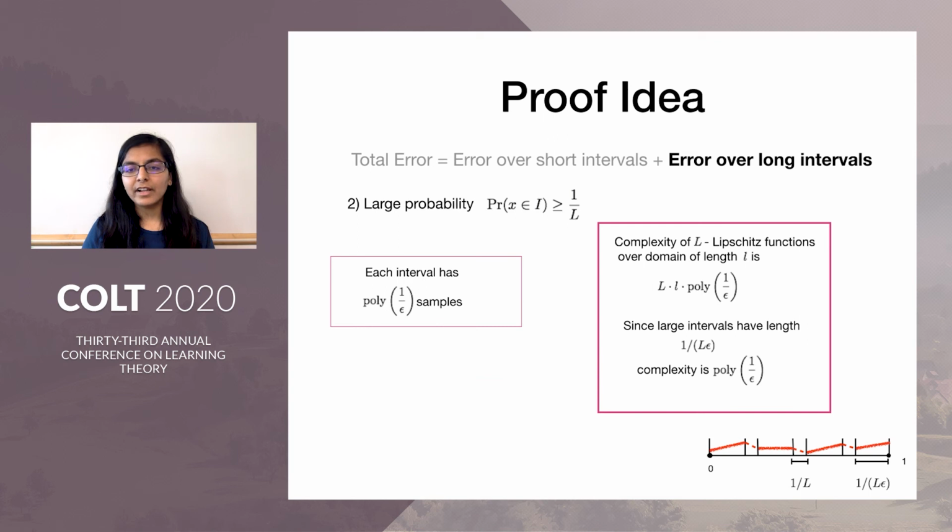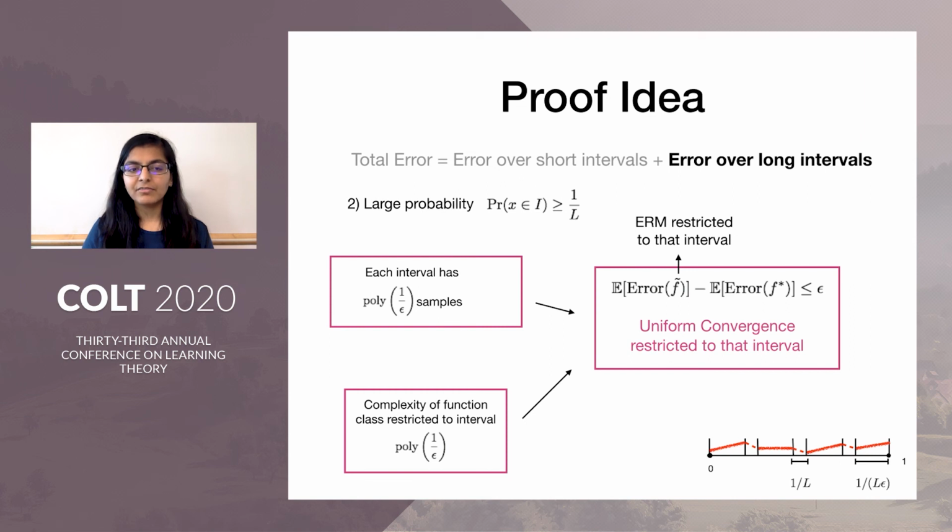Now, the complexity of L-Lipschitz functions restricted to a domain of length small l is capital L, which is the Lipschitz constant, times small l, which is the domain length, times poly 1 over epsilon. And since large intervals have length 1 over capital L epsilon, the total complexity of functions restricted to large intervals is poly 1 over epsilon.